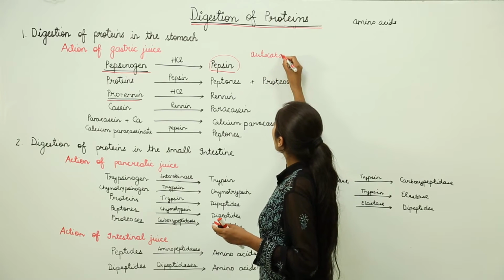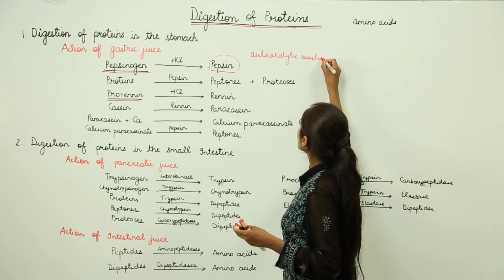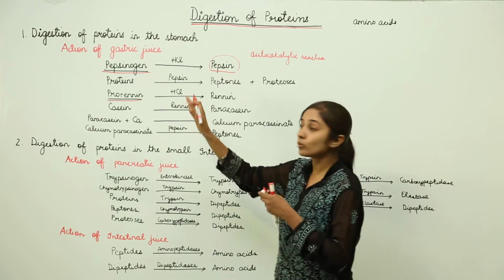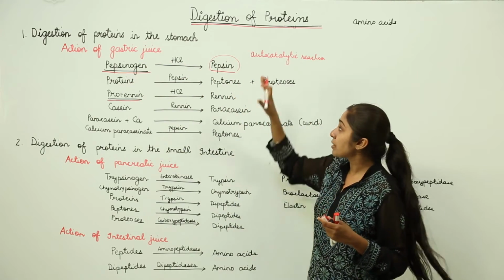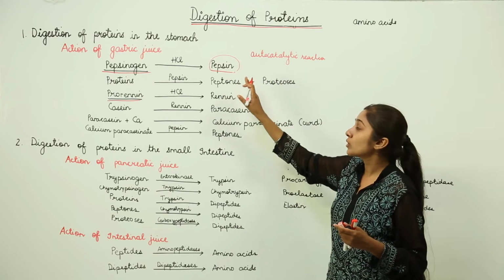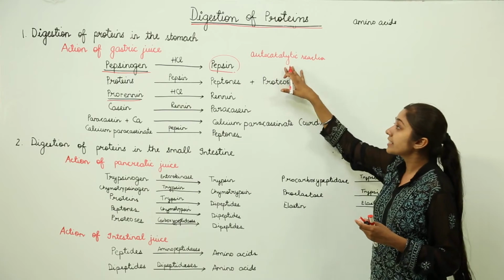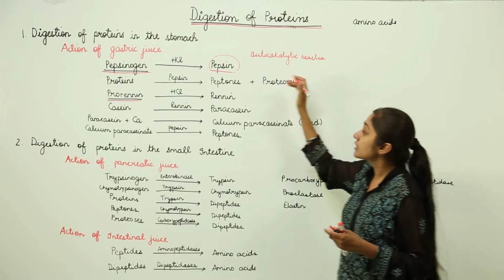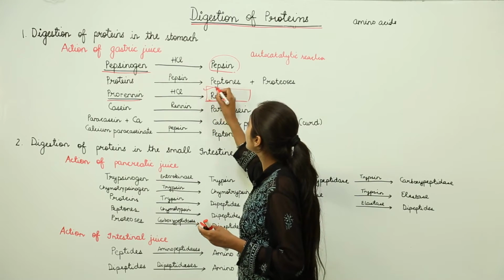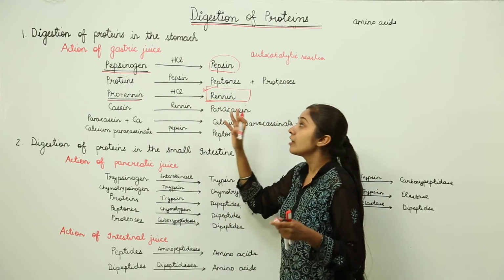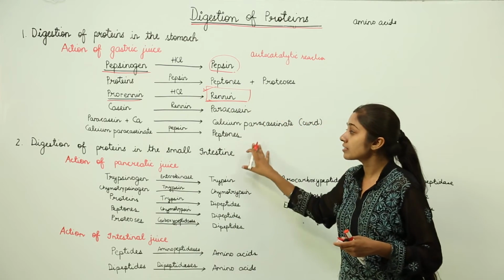It means just once pepsinogen needs to be converted into pepsin. After that, when pepsin is formed, it is going to convert the rest of the pepsinogen into pepsin. So, pepsin and renin are very important molecules which lead to the digestion of proteins. Just remember these equations.